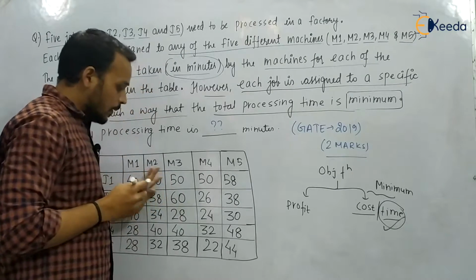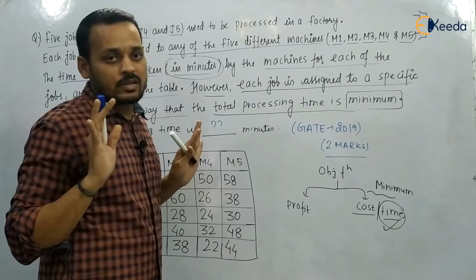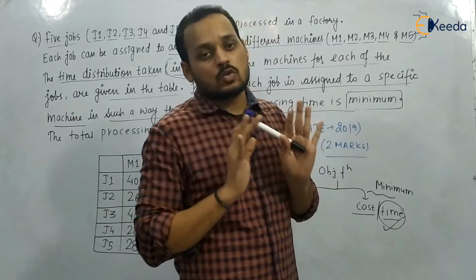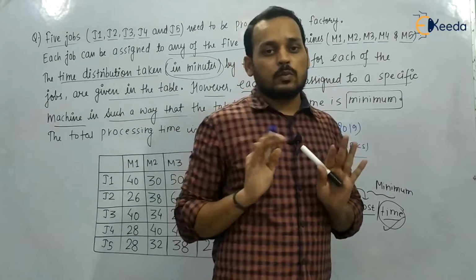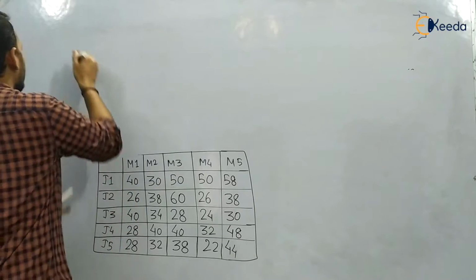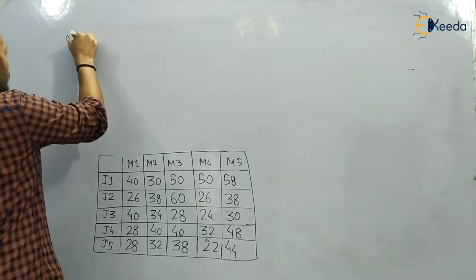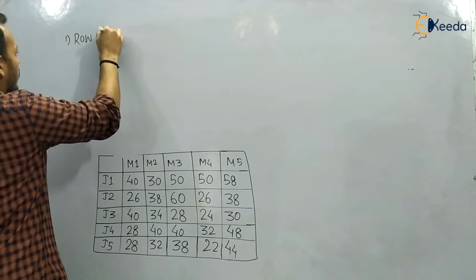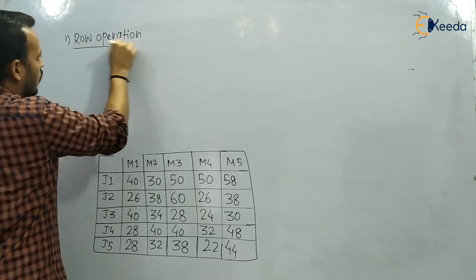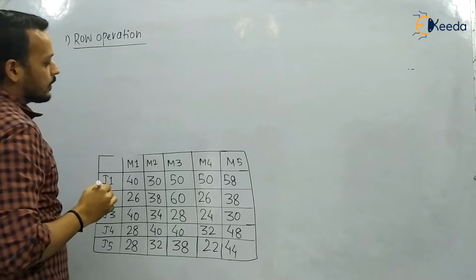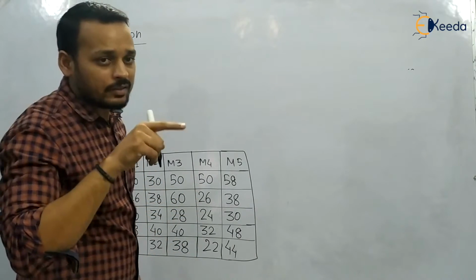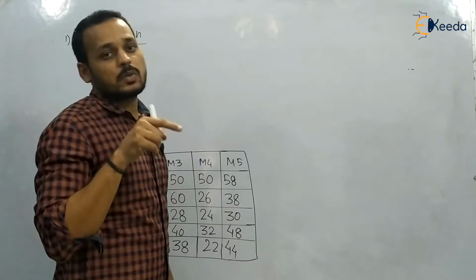So what we will do, we will perform the row operation and column operation and we will try to find the number of unique zeros. We will solve the question by performing the different steps. First we will perform our row operation. Row operation means we have to select the minimum value in the row and we will subtract the other values with this minimum value.